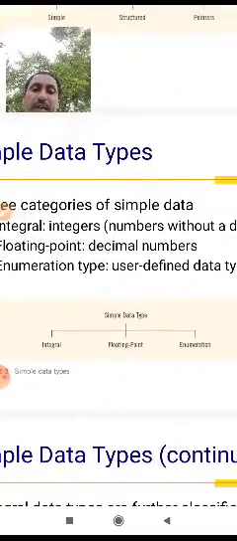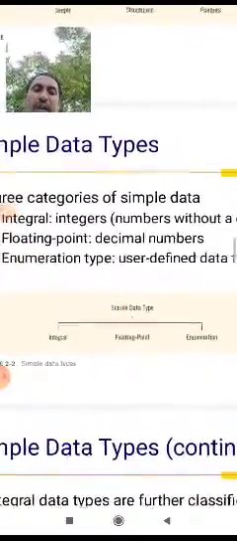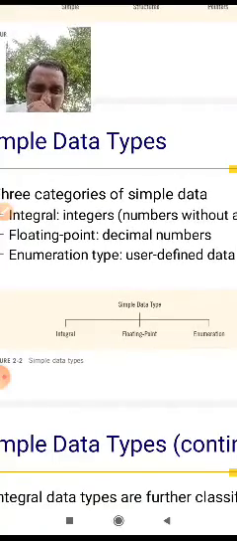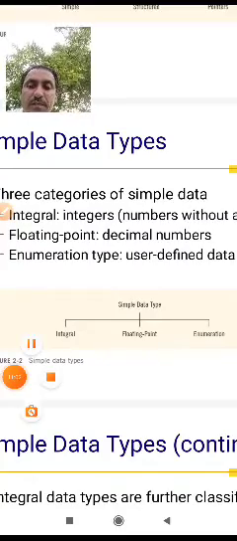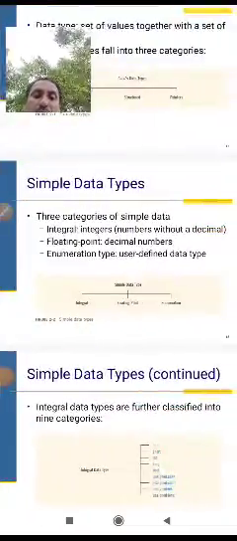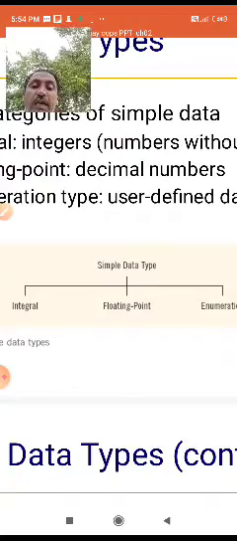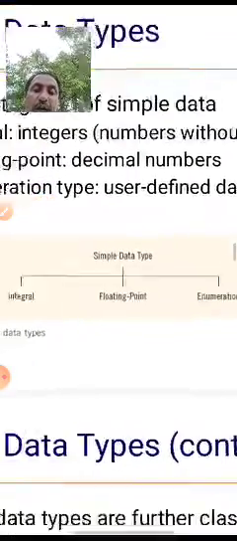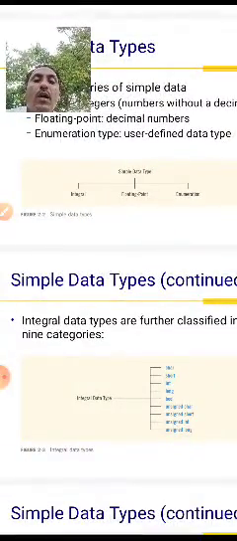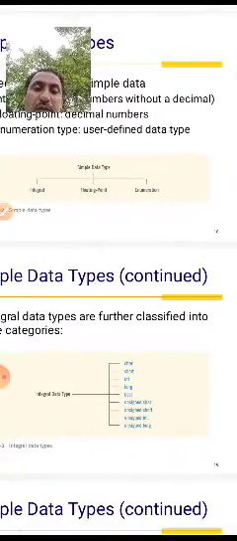Simple data types: integer, floating point, enumerated data types. Simple data types continued.